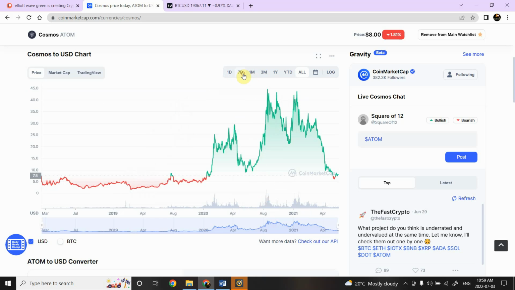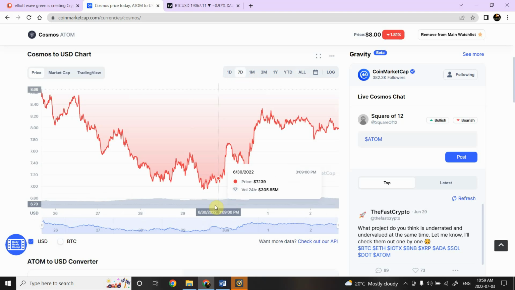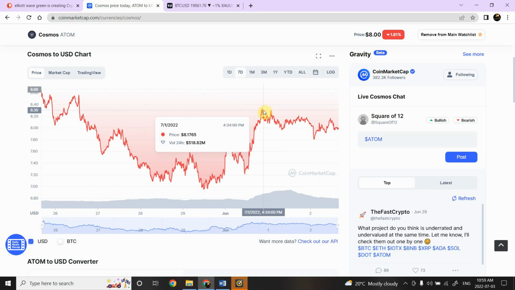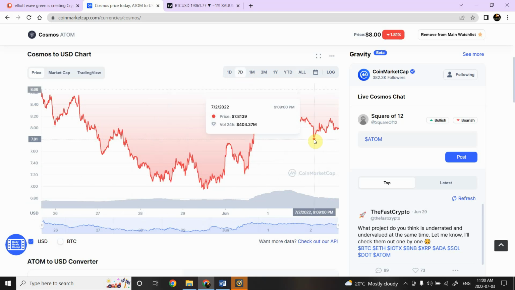We can also look at the 7-day data, and we can see that the cryptocurrency itself has gone up recently. Bitcoin went down after the correction, but this correction is quite shallower as far as Cosmos is concerned.